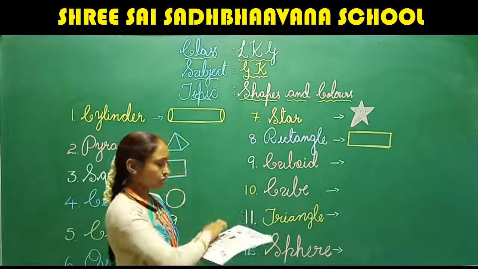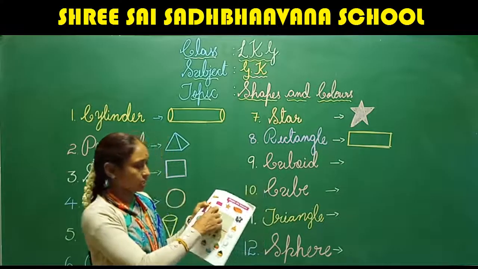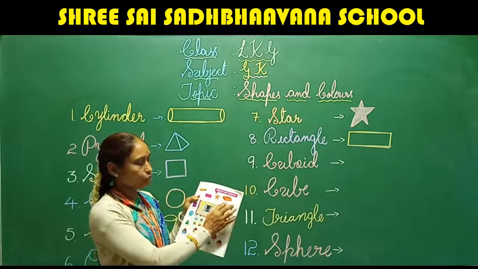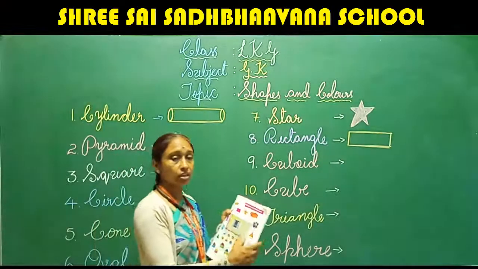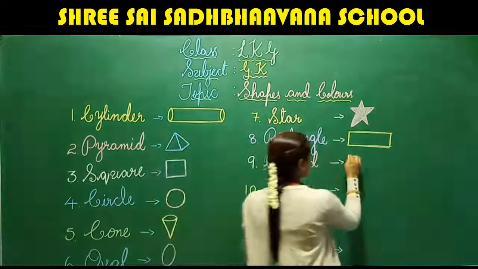Okay, can you see rectangle in your book? In which color is it? Pink color. Yes, this is rectangle and this is star. And what next do we have? We have cuboid. Come again. This is cuboid. So how to write cuboid?